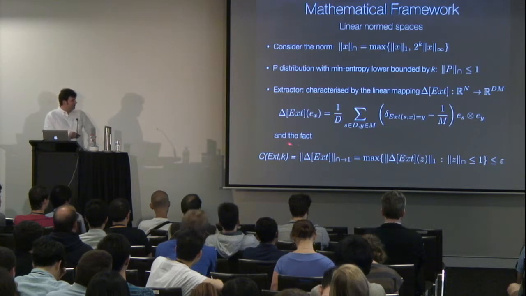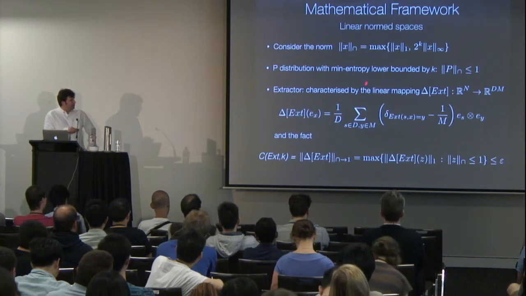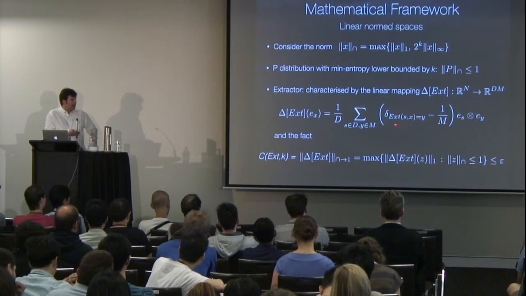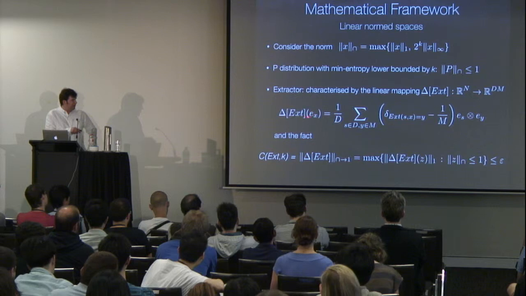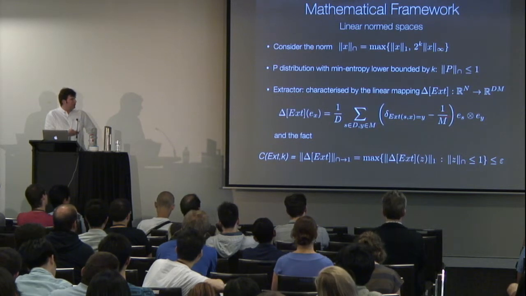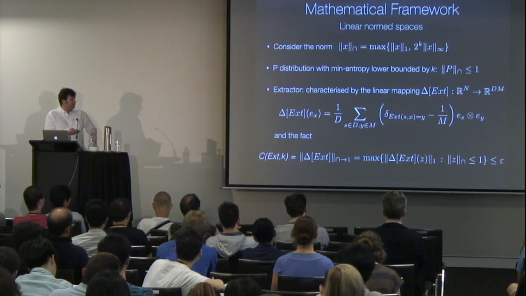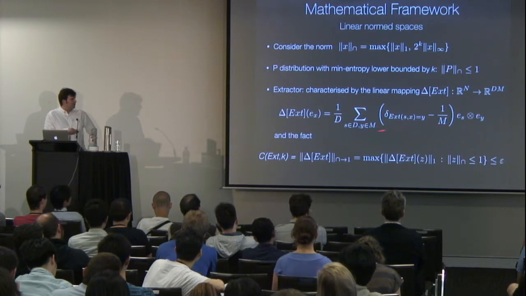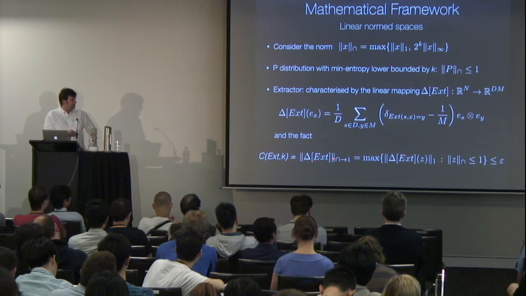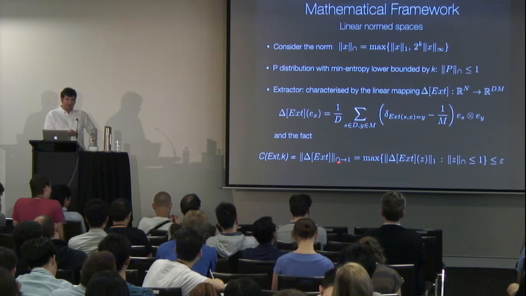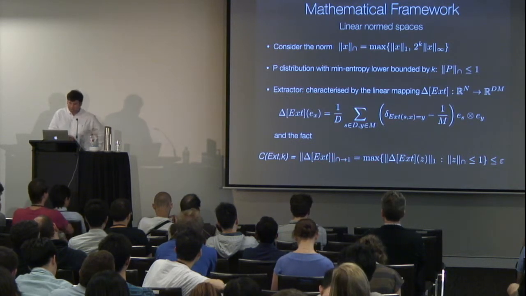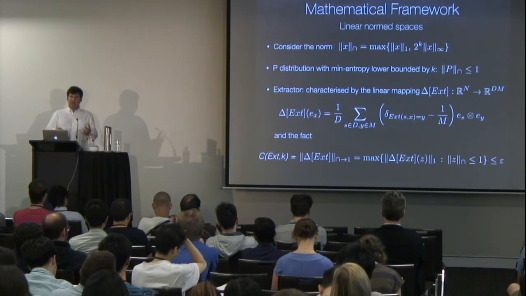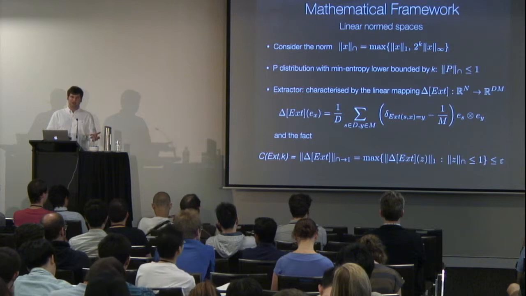So we see that the property of whether this graph, which you can think of as a bipartite graph, is an extractor is captured by writing down this linear mapping from R to the n to R to the d times m, and we can formulate the property of being an extractor, or the classical value, as a bounded norm between the cap and the one norm space. Now, we want to generalize that to the setting where we allow correlations with an additional quantum system.